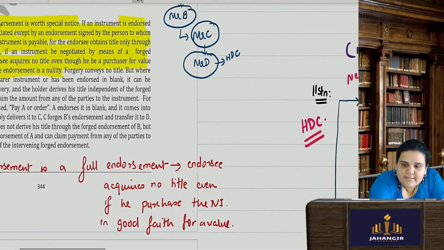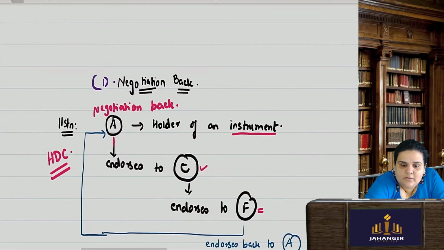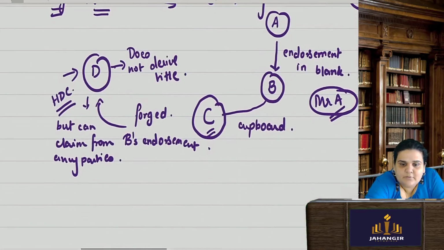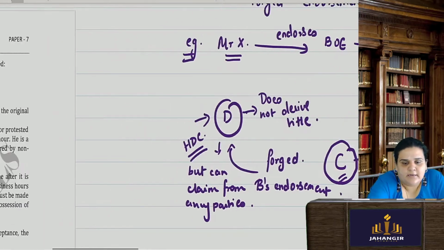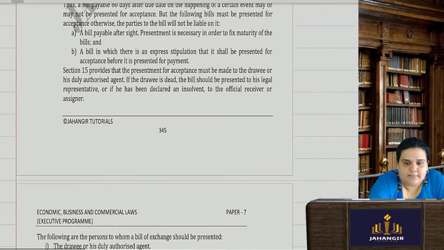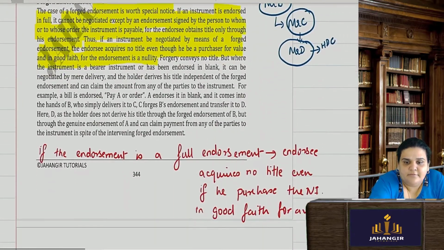Okay, in my example it is the same thing. It was a full endorsement. Mr. X had done a full endorsement, pay A or his order. But then when it passed on to B, A made it a blank endorsement. But initially it was a full, complete endorsement. So here D will not derive any title, but he can claim from any of the parties. That is what they have written.